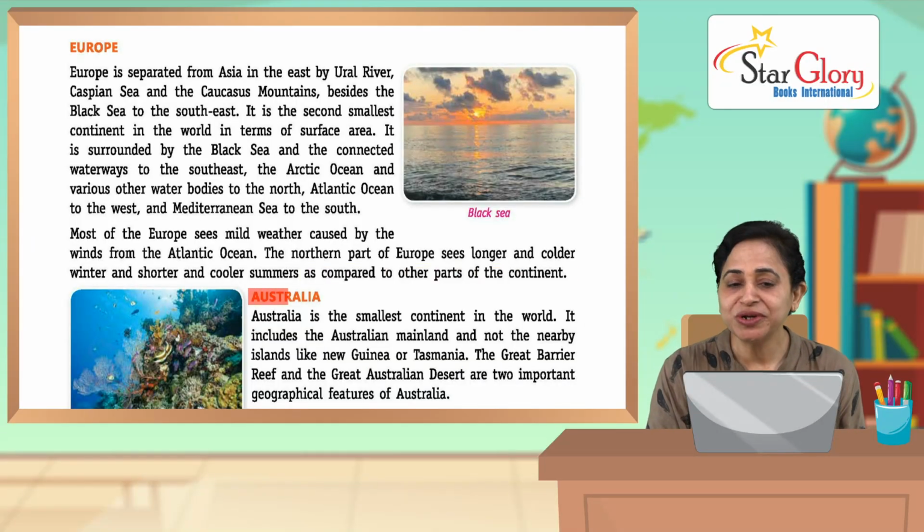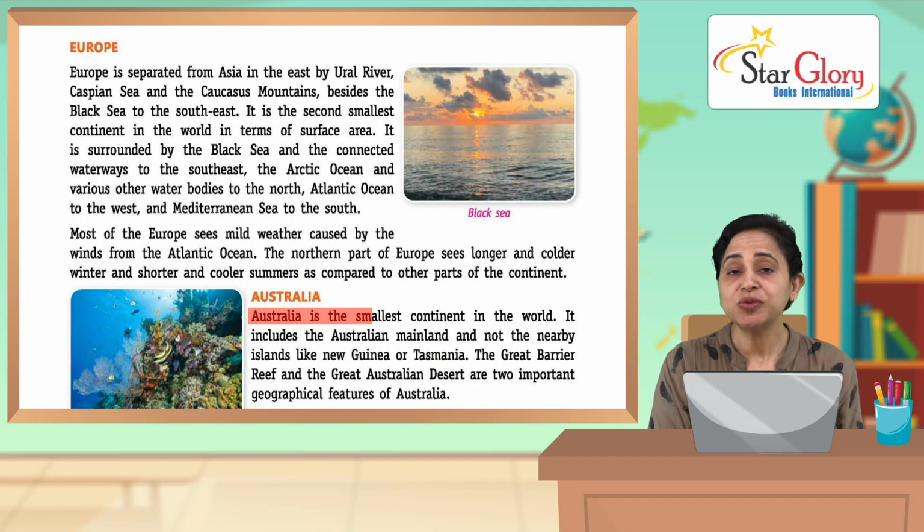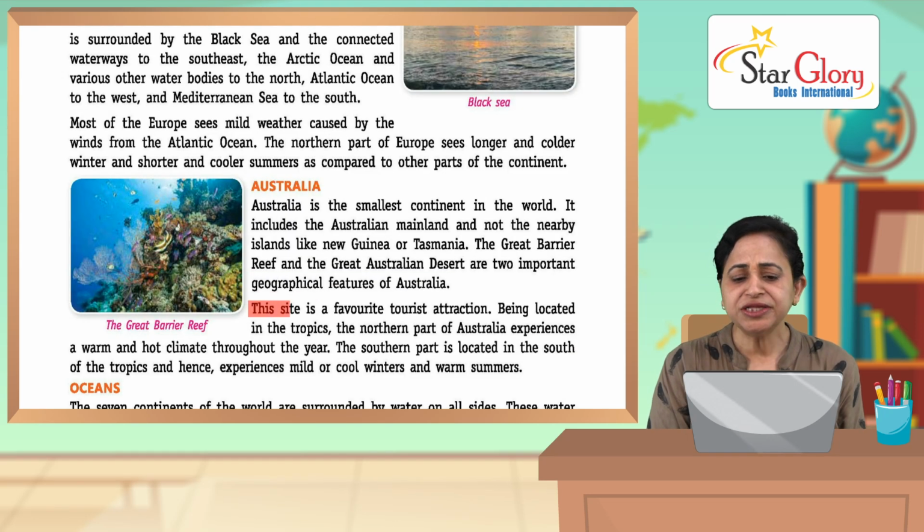Now let's have a look at Australia. Australia is the smallest continent in the world. It includes the Australian mainland and not the nearby islands like New Guinea and Tasmania. The Great Barrier Reef and the Great Australian Desert are two important geographical features of Australia. This site is a favorite tourist attraction.